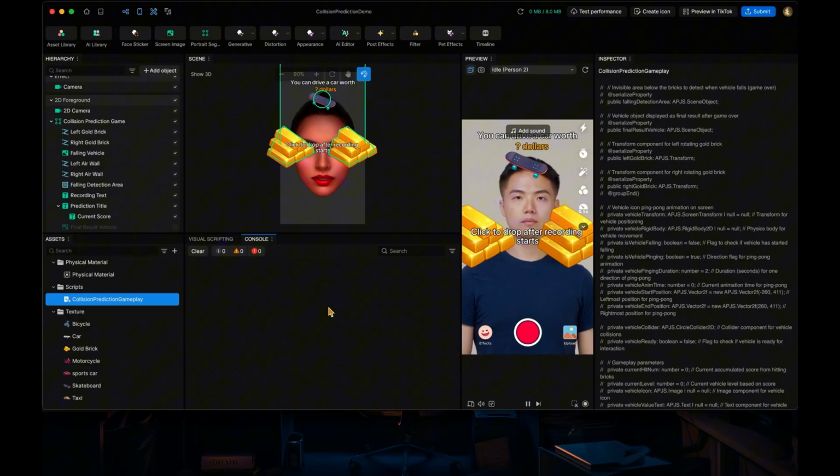Some brief introduction about this game: the goal of the game is very simple. You predict when to drop a vehicle to hit the spinning gold bricks. It starts from the skateboard, and if you release the skateboard, it will fall down and hit the gold bricks, and it will bounce off them.